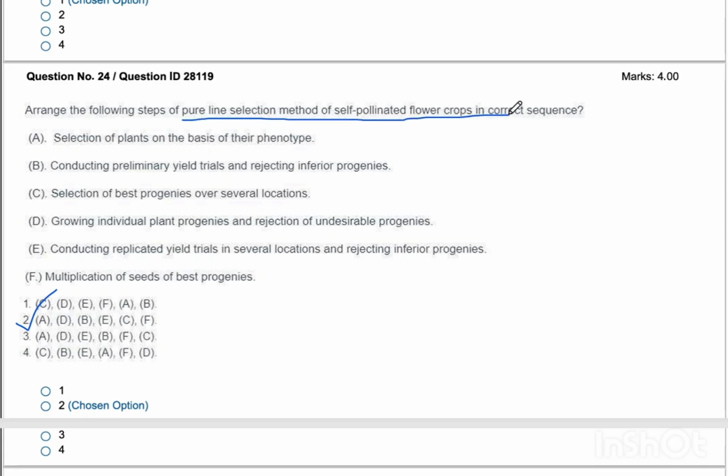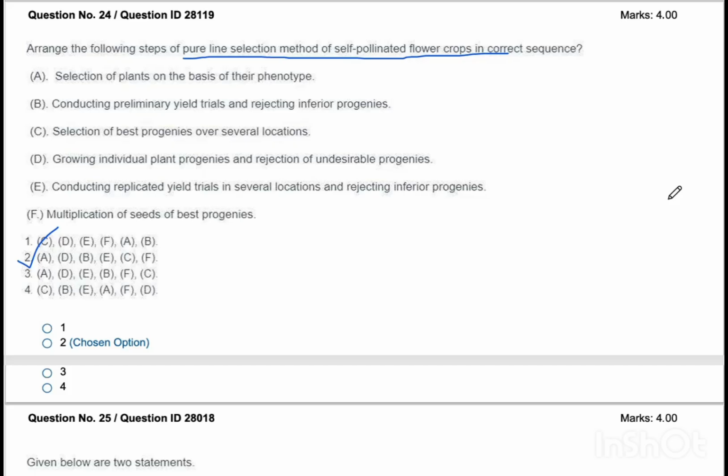Question number 24. Arrange the following steps of pure line selection method of self-pollinated flower crops in correct sequence. Yes. First of all, in this type of questions, in which we have to arrange in correct sequence, we have to read all the options once. Statement A is selection of plants on the basis of their phenotype.